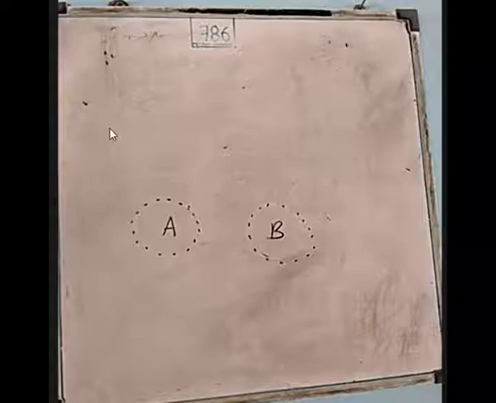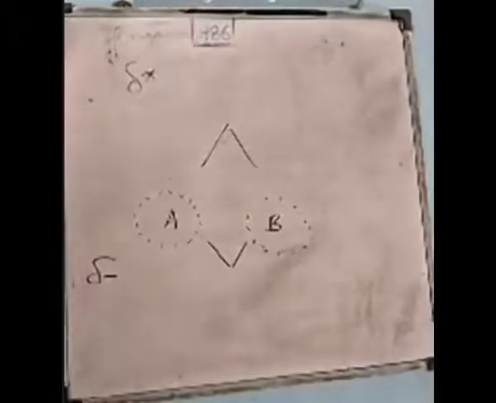The bonding orbital is sigma, and the anti-bonding is sigma star. Sigma is the bonding orbital, sigma star is anti-bonding.